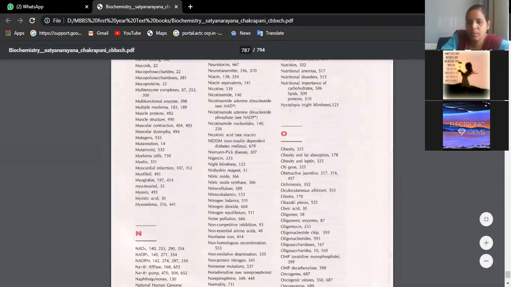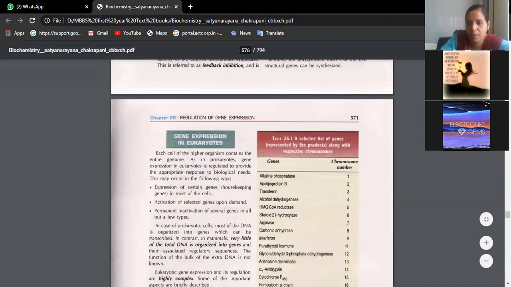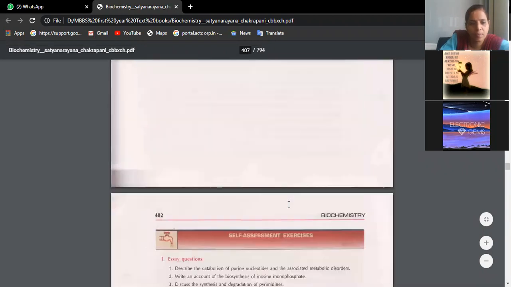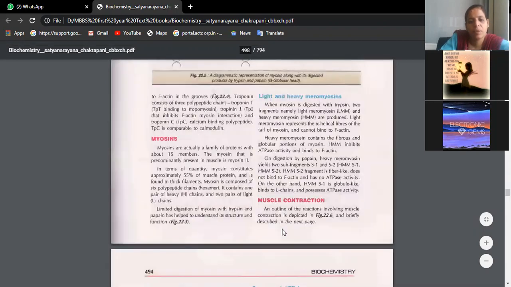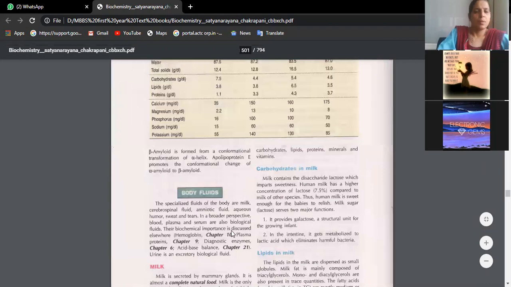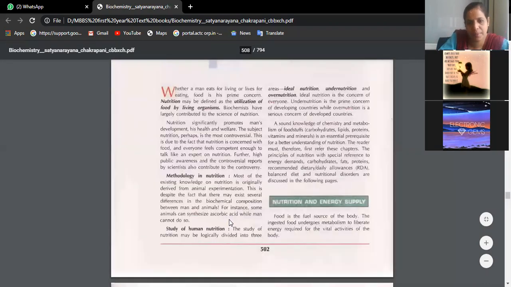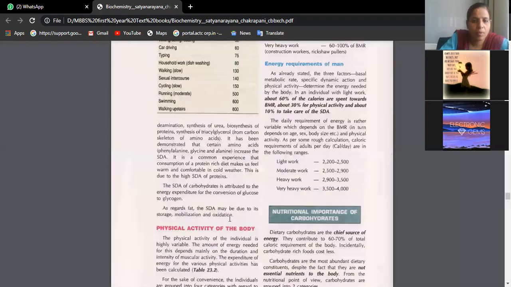Page 511 in my book. 511. Kritika, you can open. Yes, ma'am. Nutrition chapter, Iman. Okay, ma'am.